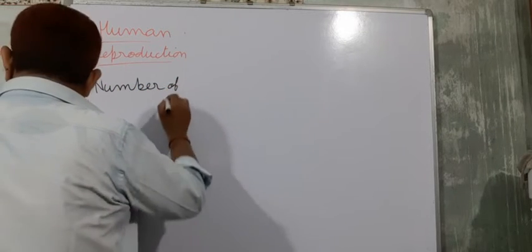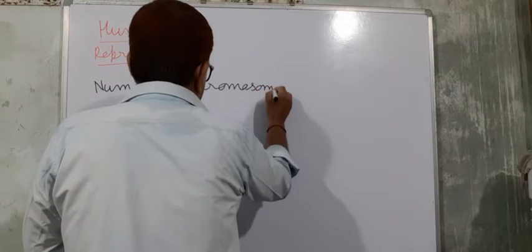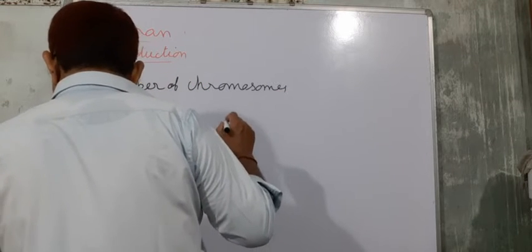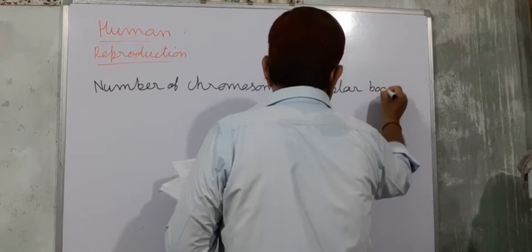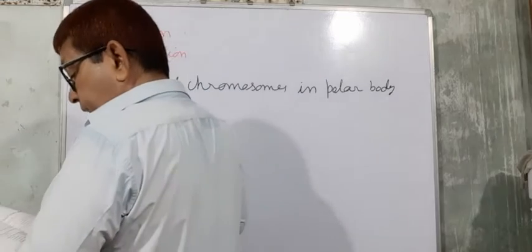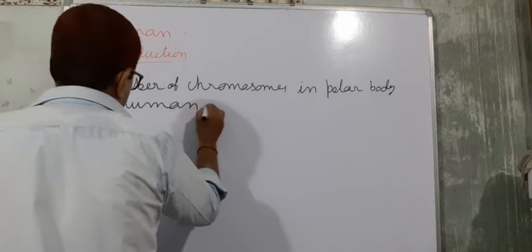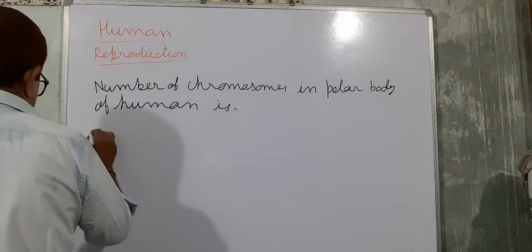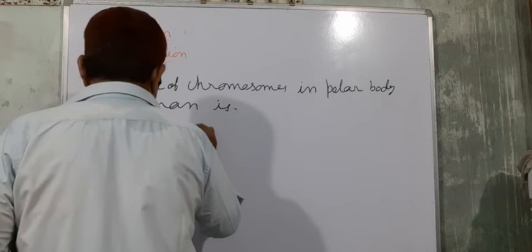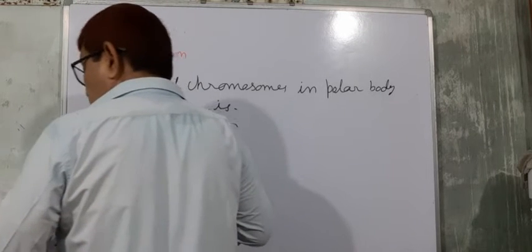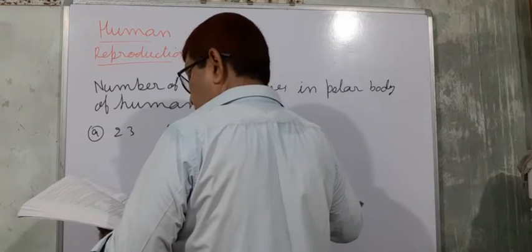It is a small question, so we can write it. The number of chromosomes in the polar body of human is: A, 23; B, 46; C, 21; and D, 1.